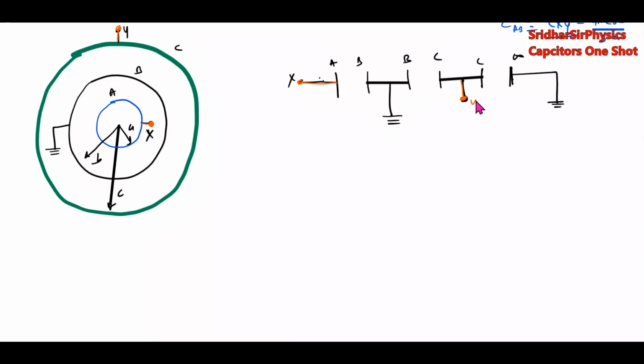Between X and Y we will connect the cell. If you take the cell here, it will be like this. What is this? This is a jumper, means no connection.